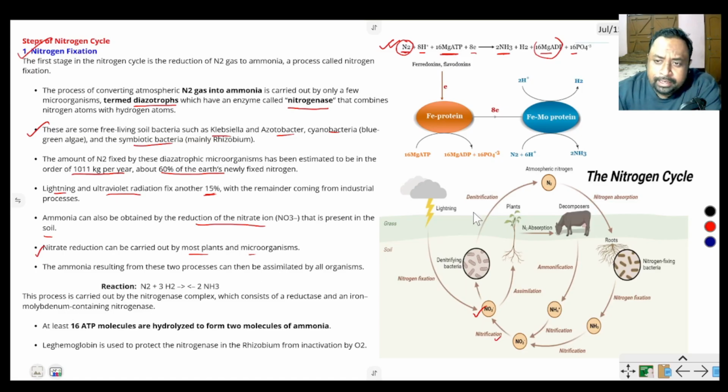So here are some typical processes. During lightning, the nitrogen is converted into nitrite and nitrate salt. When other organisms die, plants and animals both, some decomposers convert them to ammonia, which is fixed into the plant. Okay, that is ammonification and assimilation.